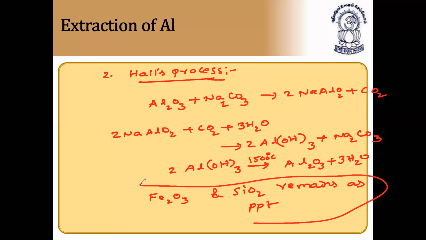Suppose both ferric oxide and silicon dioxide are present, we use Hall's process. If only ferric oxide is present, we use Bayer's process. If only silicon dioxide is present, the aluminum oxide is best concentrated by Serpek's process.